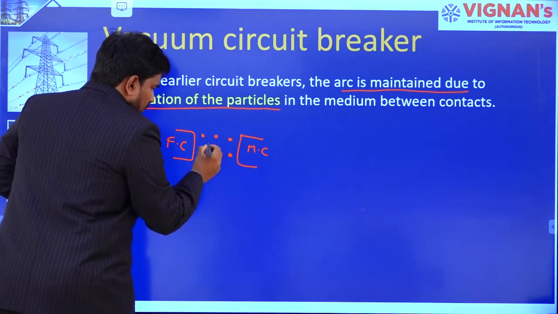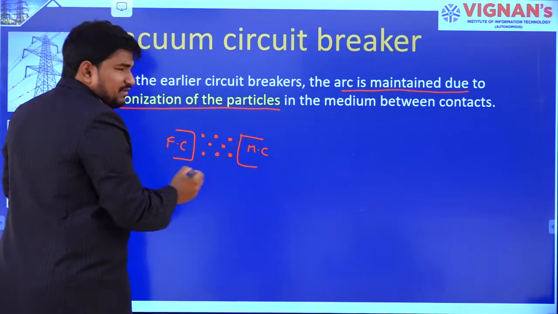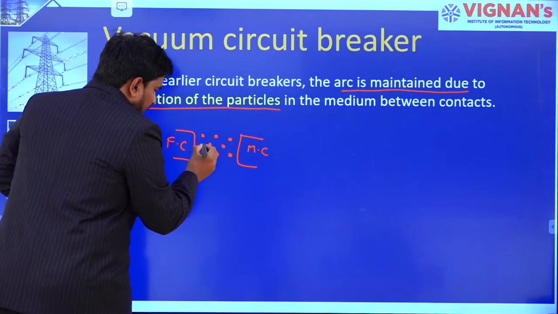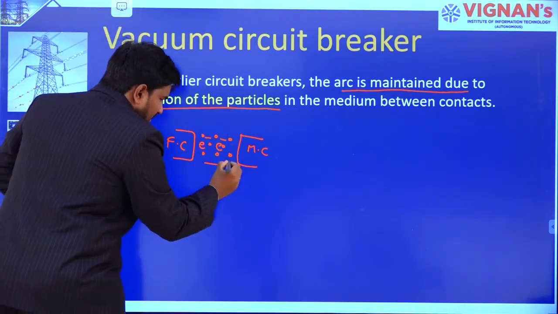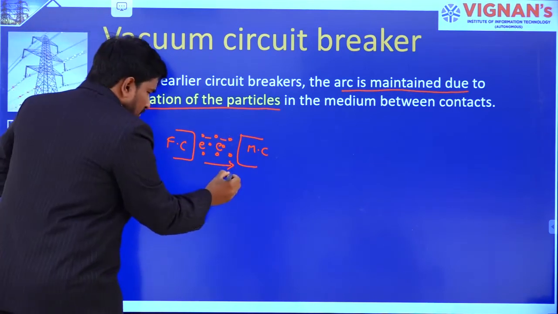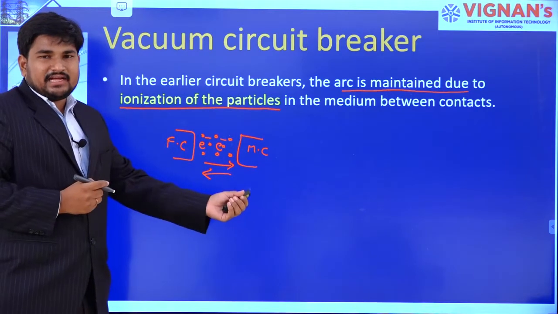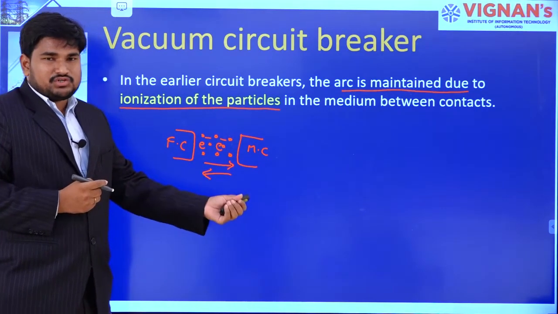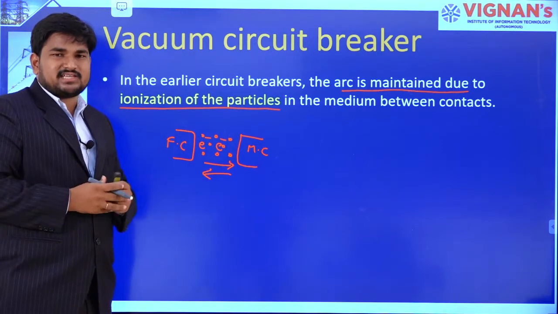By ionizing these air particles, free electrons move from one contact to the other. It might be from the fixed contact to the moving contact or vice versa, based on the direction of current in the circuit. This is the case in an air brake or air blast circuit breaker.